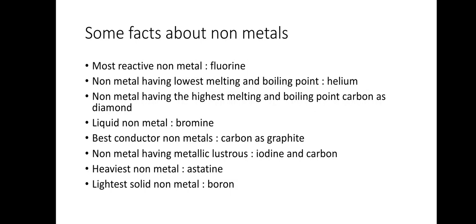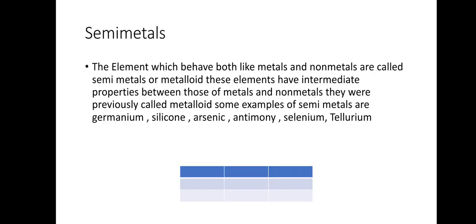The non-metals having metallic lustre are iodine and carbon. In carbon, that is diamond only. Diamond is an allotrope of carbon. Then the heaviest non-metal is astatine. The lightest solid non-metal is boron.